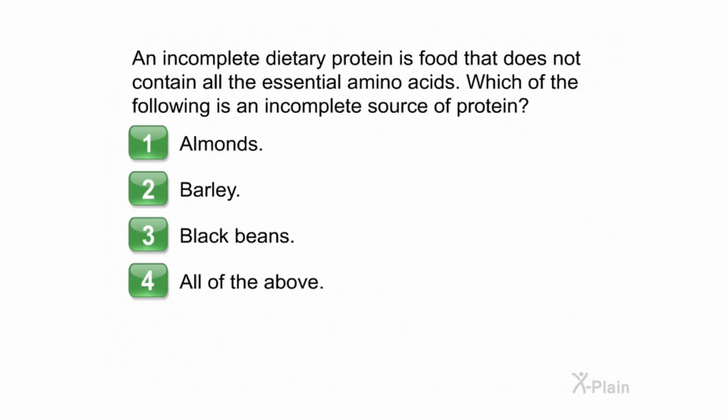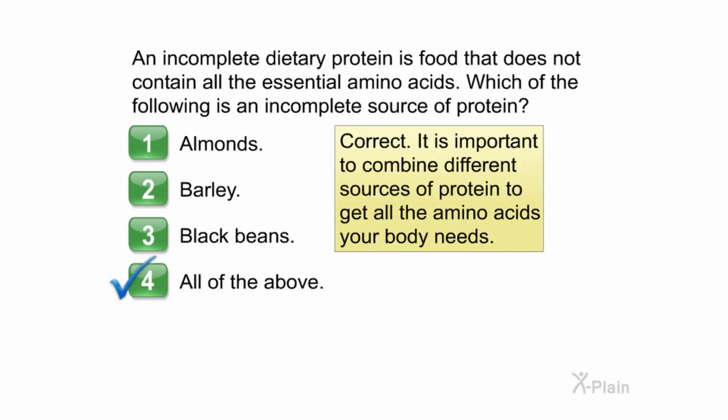Which of the following is an incomplete source of protein? Choose one of the following options. 1. Almonds. 2. Barley. 3. Black beans. 4. All of the above. Correct. It is important to combine different sources of protein to get all the amino acids your body needs.